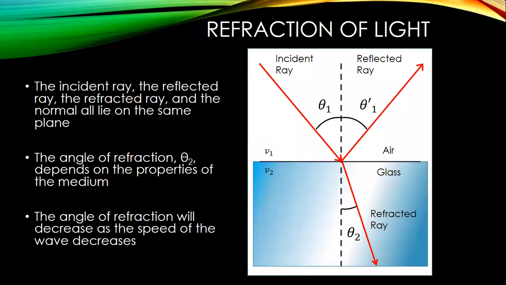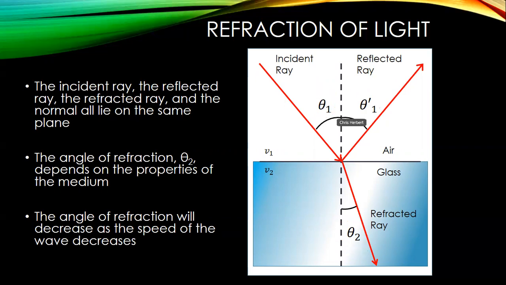Let's take a look at light traveling from air to glass. Here we see the incident ray hitting the surface of the glass and some of the light being reflected. And of course, we know that the angle of incidence is equal to the angle of reflection. But a more complicated relationship is the relationship between the refracted ray and the incident ray.